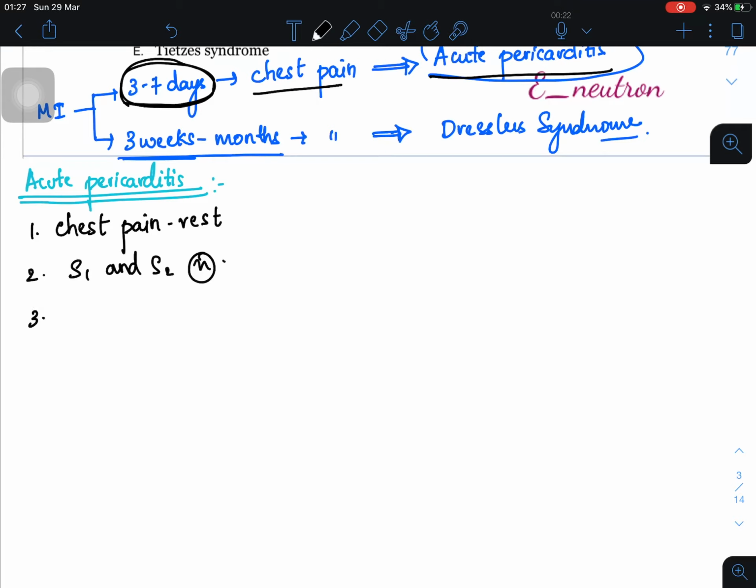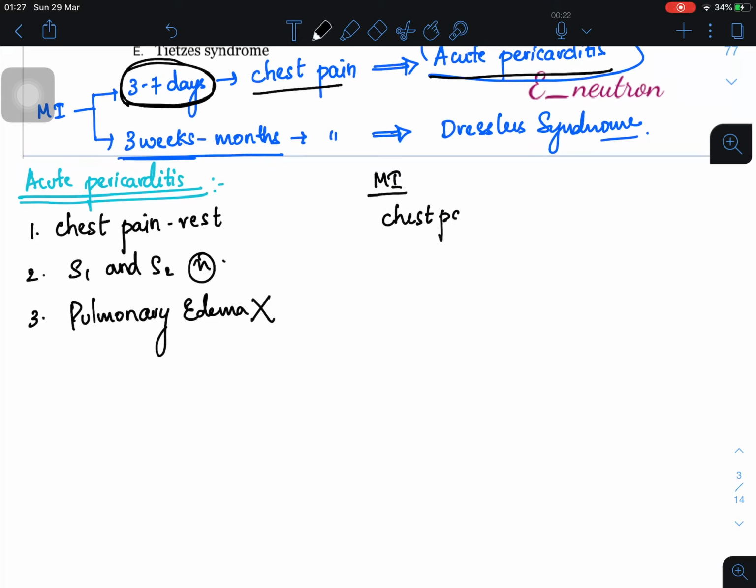And the third important thing is, the patient won't have pulmonary edema here because there is no problem with the heart. Again, there is only inflammation of the pericardium, so pulmonary edema is absent. Why did I specifically mention pulmonary edema? Because the first point, chest pain at rest, is seen in myocardial infarction also.